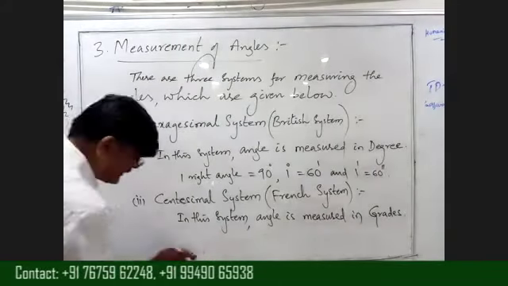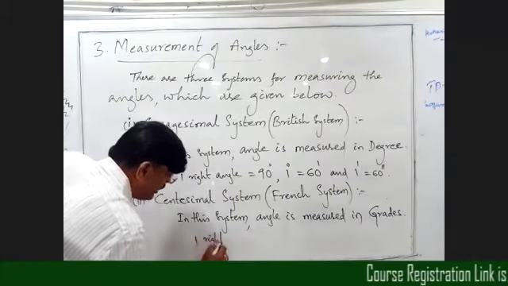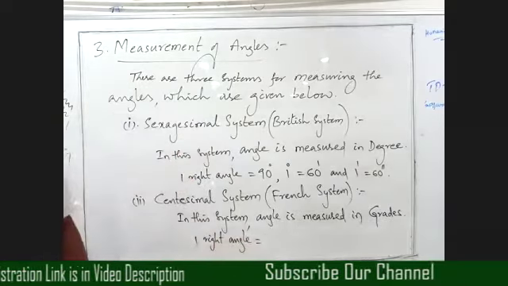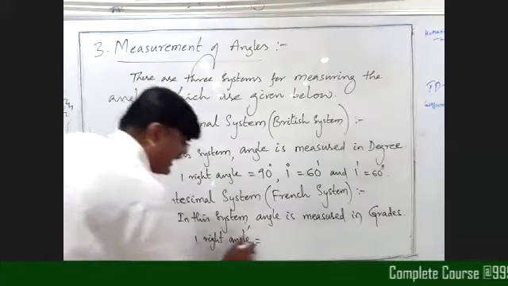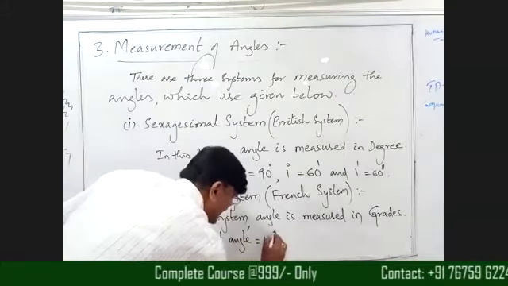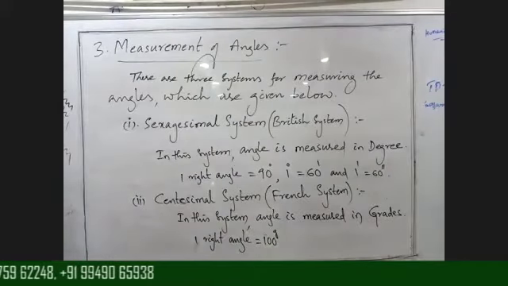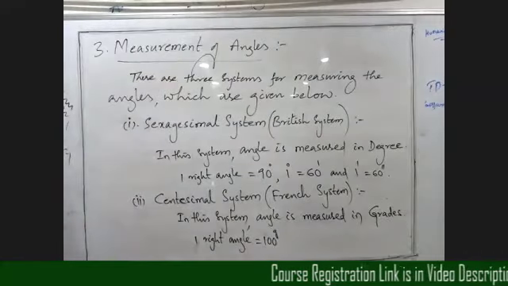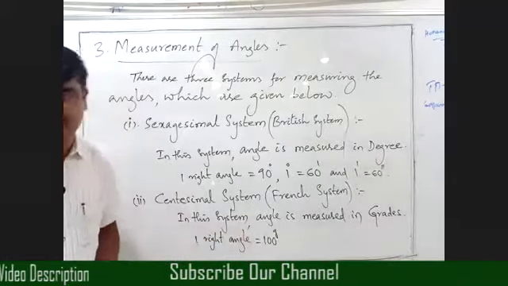Next slide. In this system, we are taking one right angle equal to how much, beta? In the centesimal system, very good, Akshara, very good, amma. In this system, we are taking one right angle as 100 grades. We have to read this as 100 grades. In this centesimal system, one right angle is 100 grades.